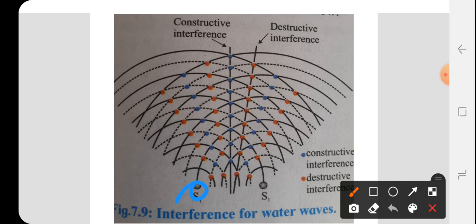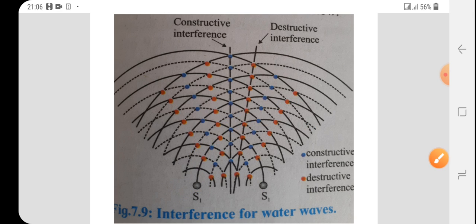This is S1 and this is S2. These are the sources of waves, and from these sources alternate crests and troughs follow. The continuous lines are called crests, and the dashed lines are called troughs.